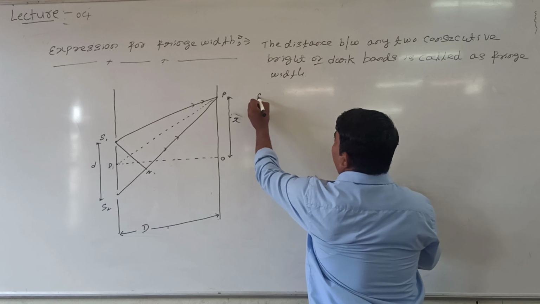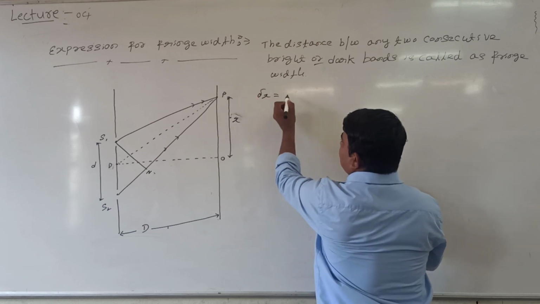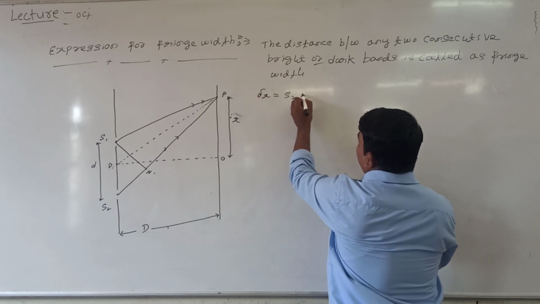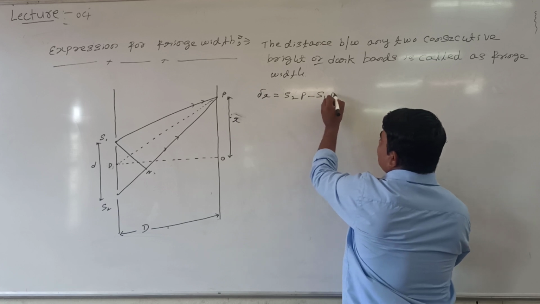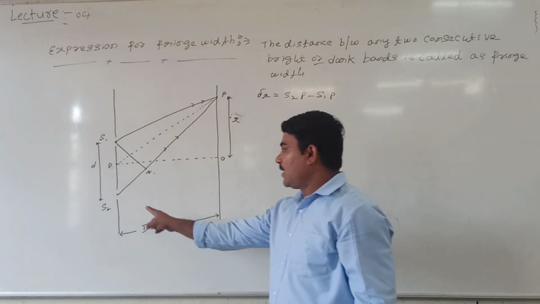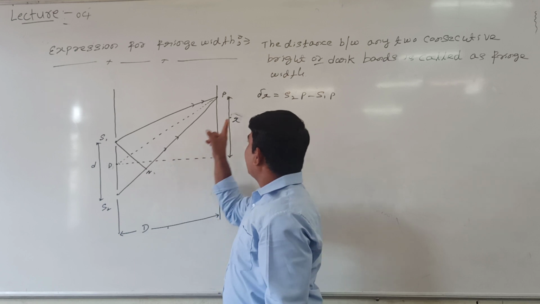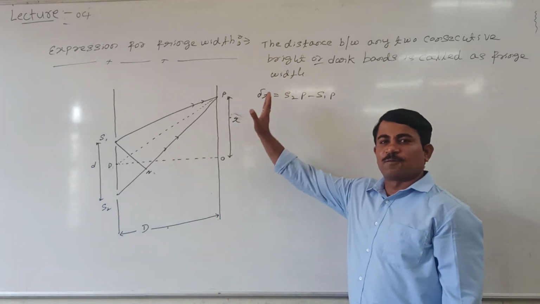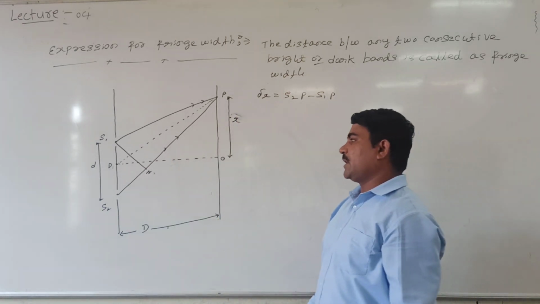Path difference between two waves is represented by del x, which is S2P minus S1P. In this figure, S2N represents the path difference.